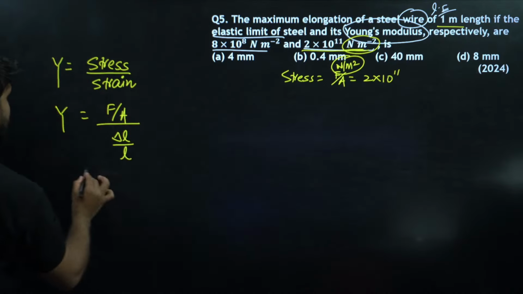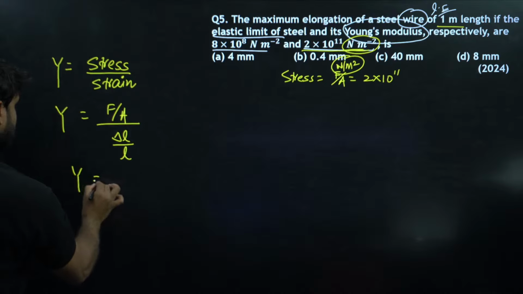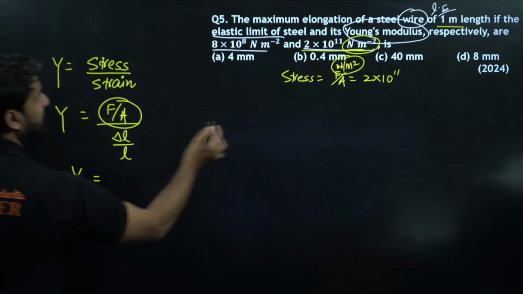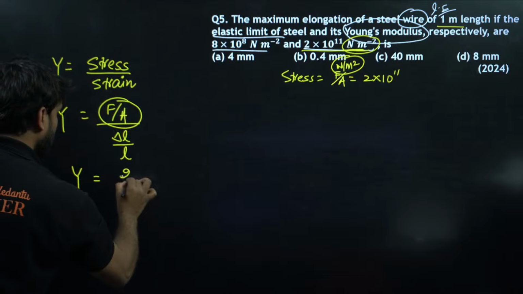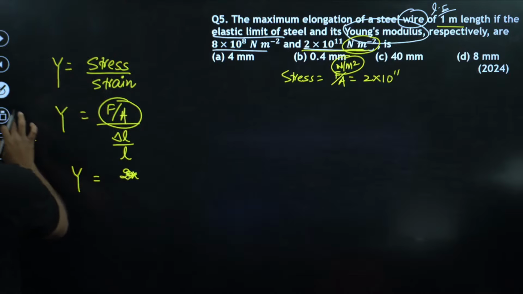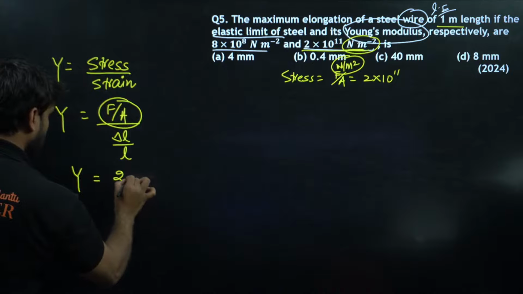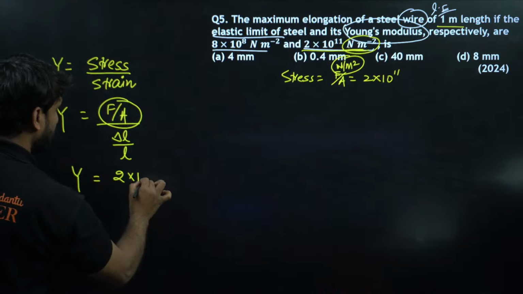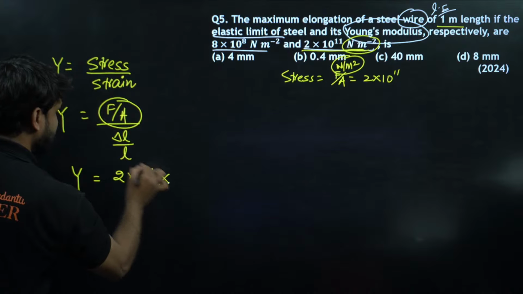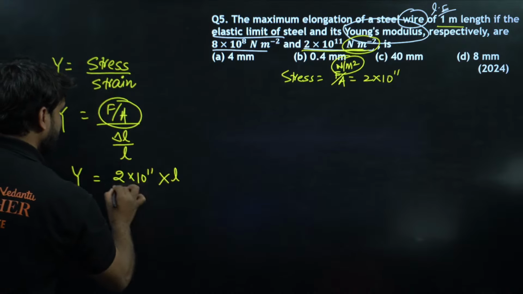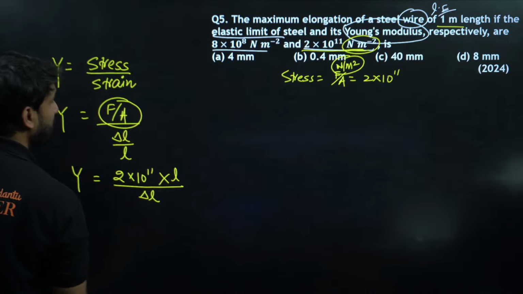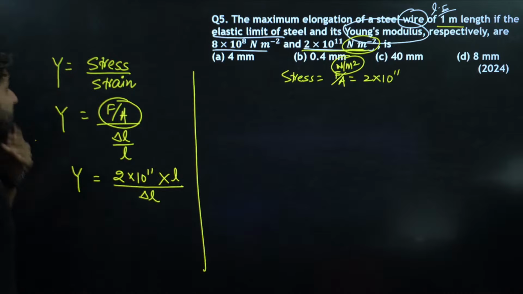Okay, so just apply the formula here. Young's modulus is equal to force by area, which is 2 into 10 to power 11, and the length will go there, length divided by delta L, which we don't know. So now apply the final values.